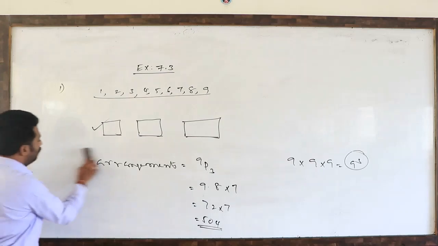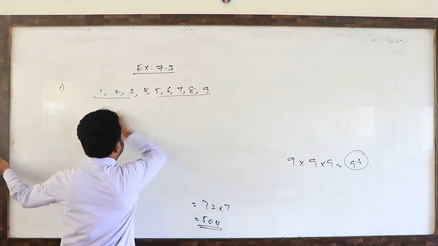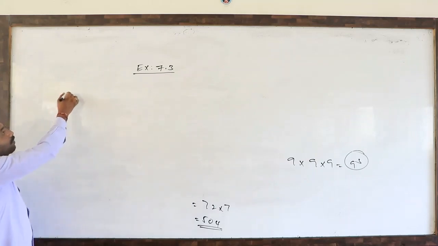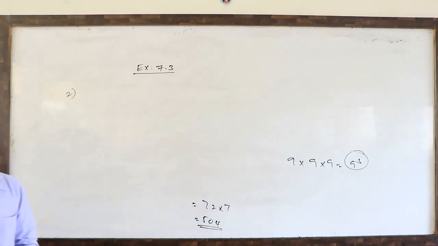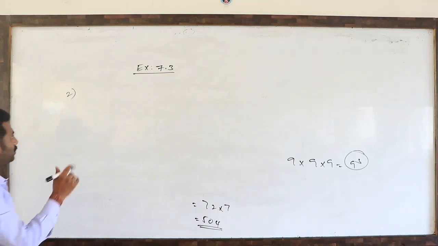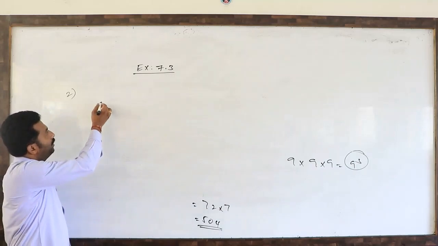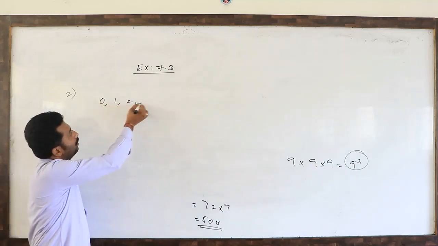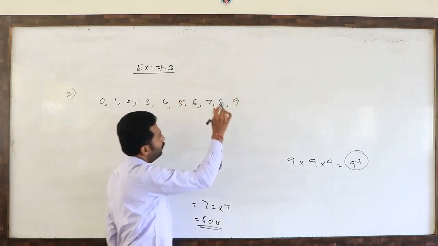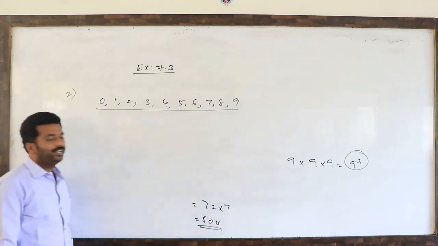Next. Second one. How many 4-digit numbers are there with no digit repeated? Again the same question, but here they are not giving digits. We have to assume digits. What are the digits here? 0, 1, 2, 3, 4, 5, 6, 7, 8, 9. With these 10 digits, we have to form a 4-digit number.